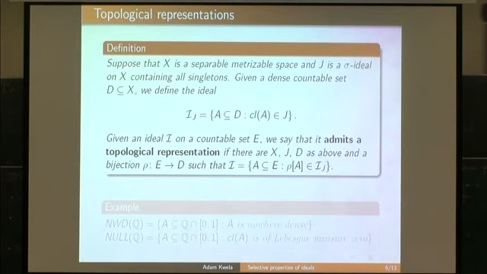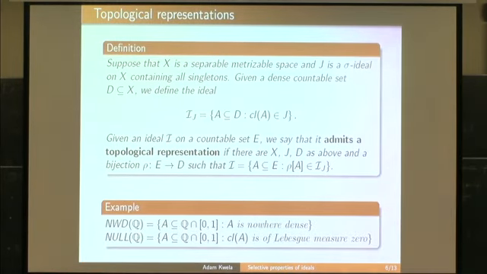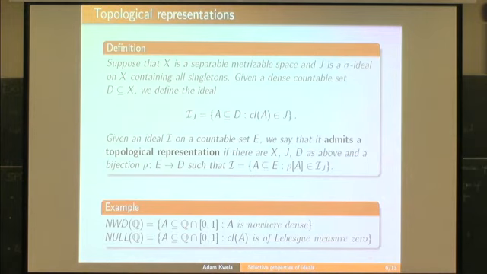And the two well-known examples of such ideals. The first one is represented on the 0-1 interval by the sigma ideal of meager sets. The second one by the sigma ideal of Lebesgue null sets. And it is known that these two ideals are non-isomorphic.